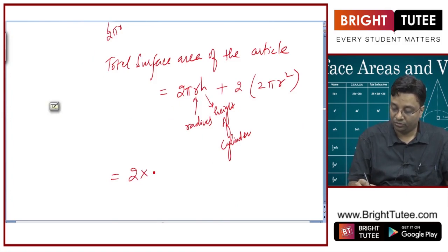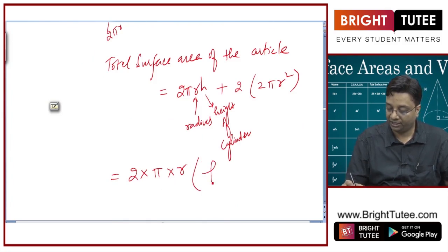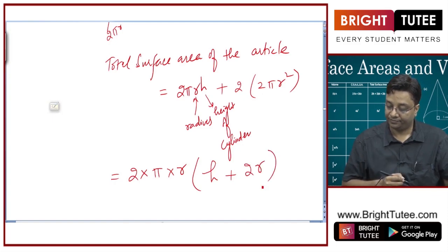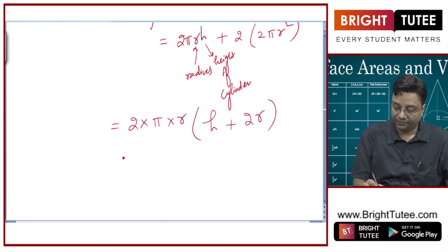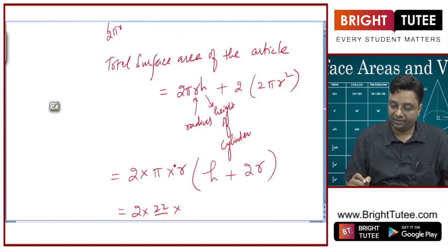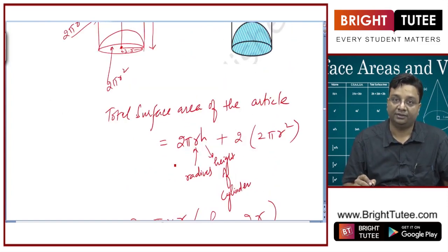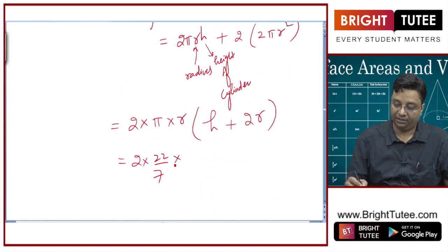So if I take 2 pi R common, from here I will have H, from here I will have 2R, right? So 2 pi is 22 by 7, R is 3.5, 3.5 is half of 7, so I will put it 7 by 2.